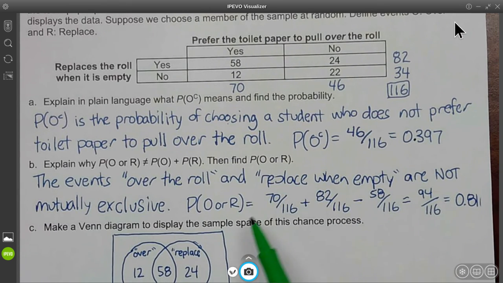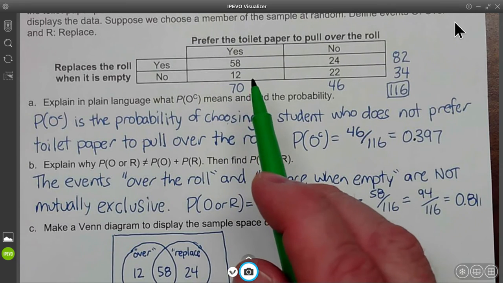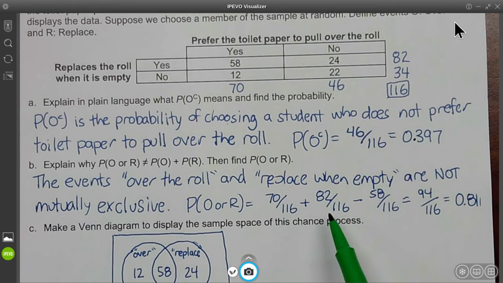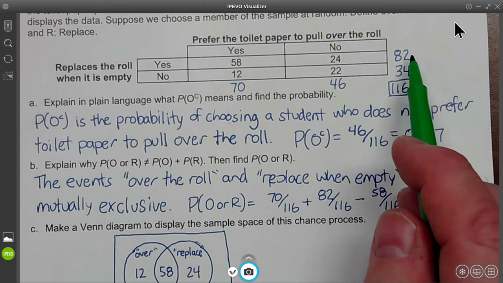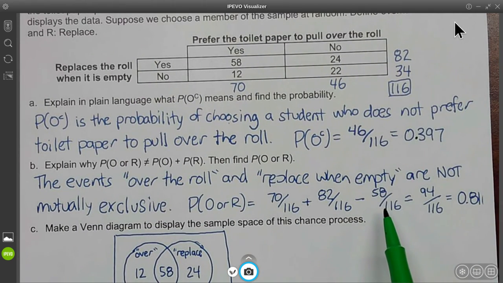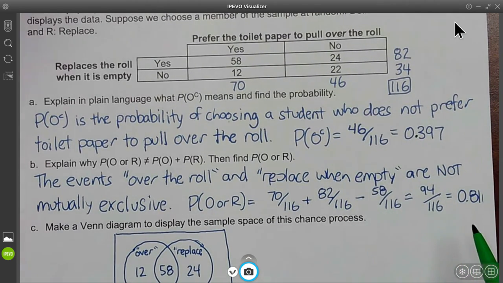Now let's explain that. 70 over 116 is the probability of O. That's right here, 70. The probability of R is 82, read across. There it is, 82 out of 116. And then the probability of both is going to be 58. So we're going to subtract, and you get 98 over 116, and that, my friends, would be 0.81.